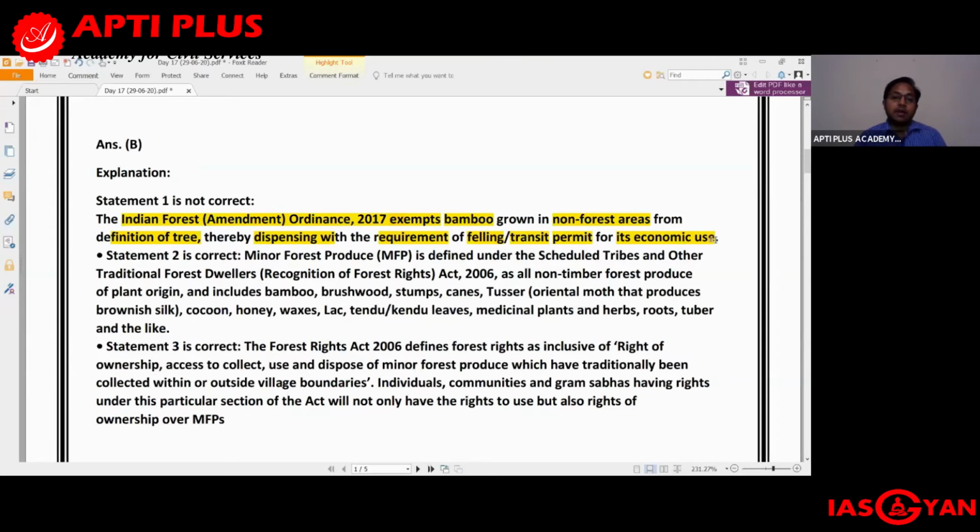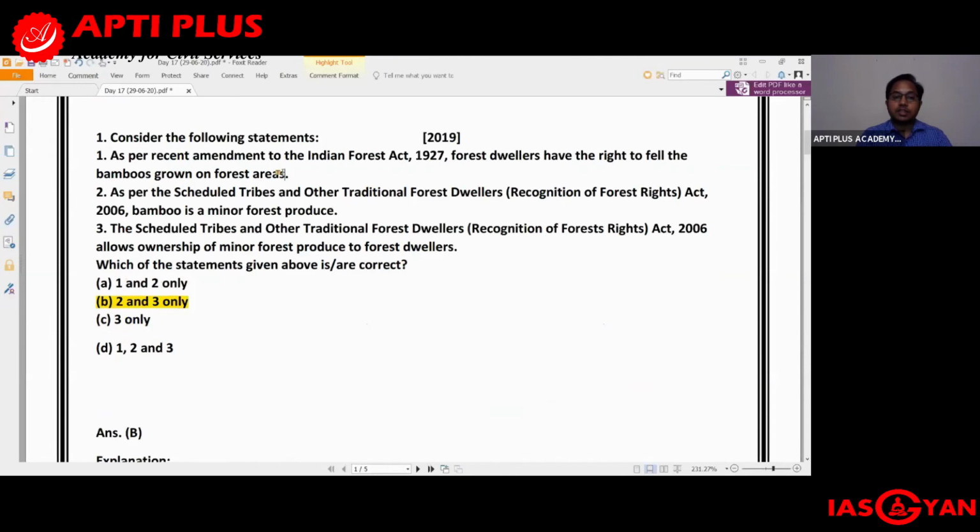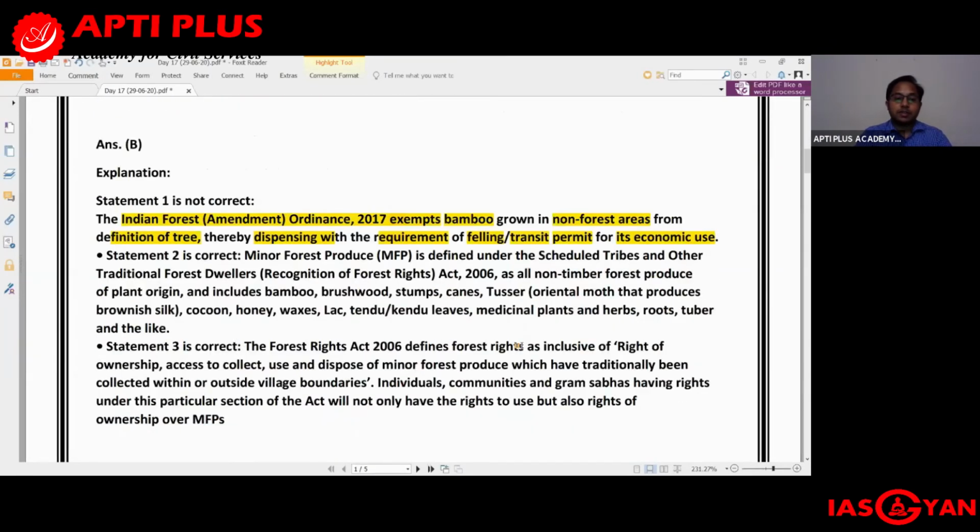But as a part of this ordinance, the Indian Forest Act of 1927 has been amended. It says that bamboo, when it is grown in the non-forest areas, will no longer be given the status of a tree. Since it is not given the status of a tree, the permit which is required for felling transit of bamboo in the non-forest areas no longer applies. So you can understand the first statement: so long as it is in forest area, you still need a permit, but if it is in the non-forest area, you don't need the permits. So the first statement is not correct.